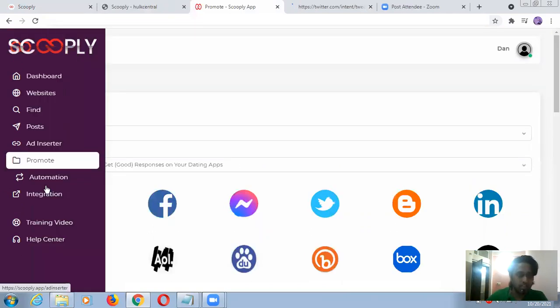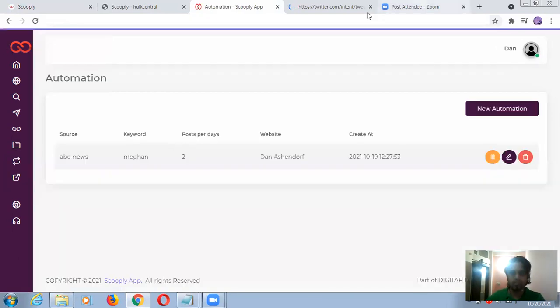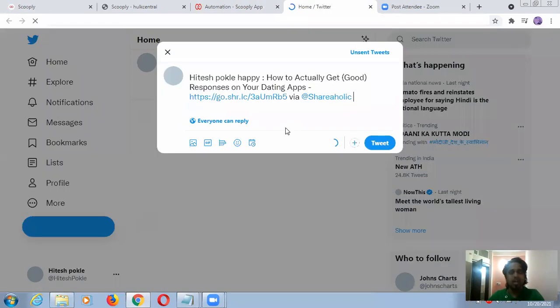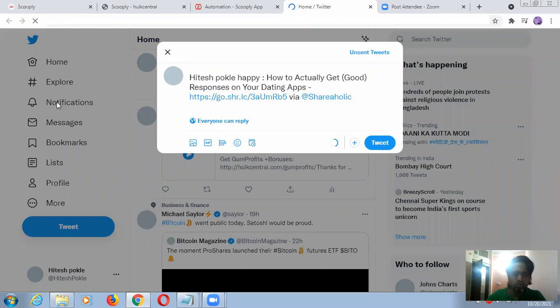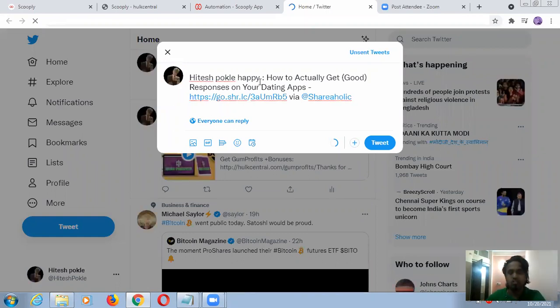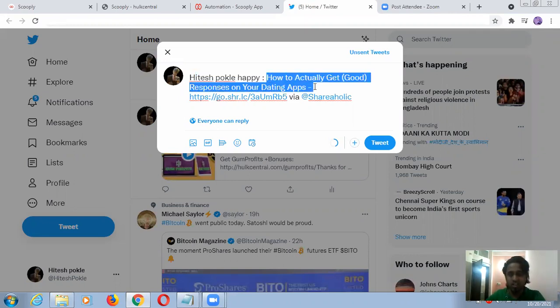And this is automation. Now we should see what is available inside automation. New automation, we will discuss this. Till then, we should see our Twitter account, because I selected it. My Twitter is already logged in, and you can see here Hitesh Pokle Happy, which is my blog name, which I already showed you, and this is related to news.